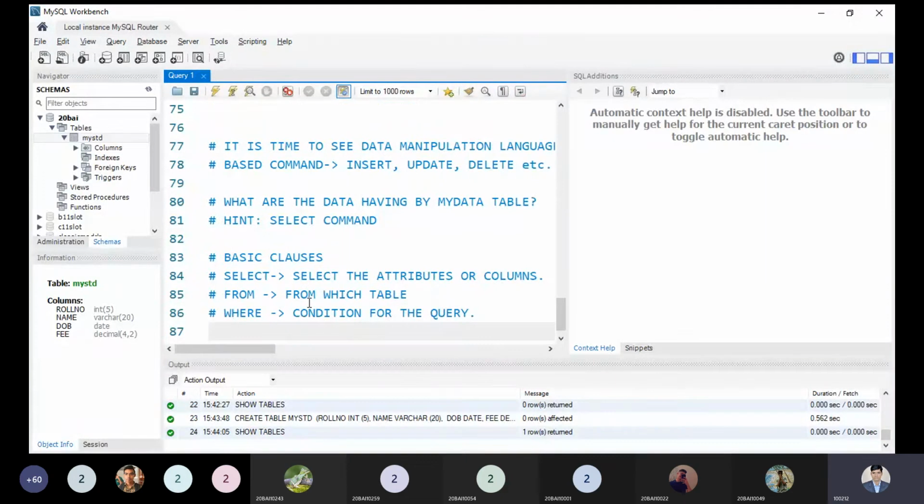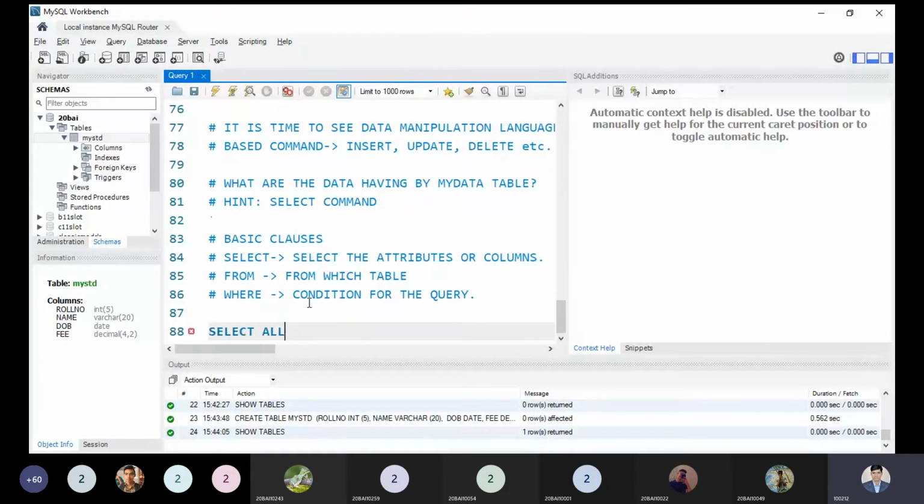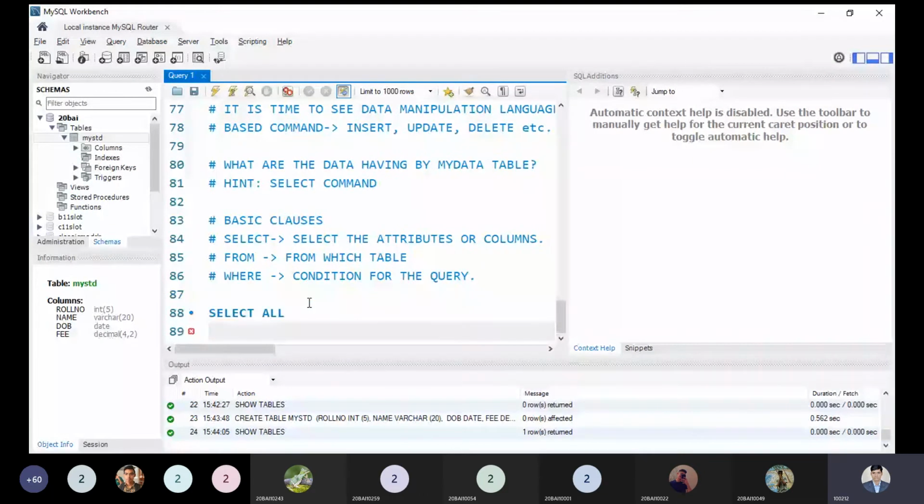Now, as I told you about select all, what I'm selecting is all the columns from my table, that is my data table, and no condition is required, so where is optional.